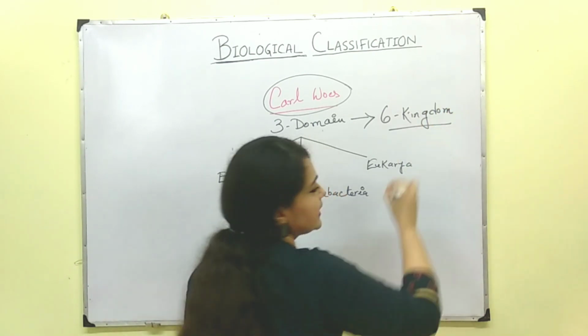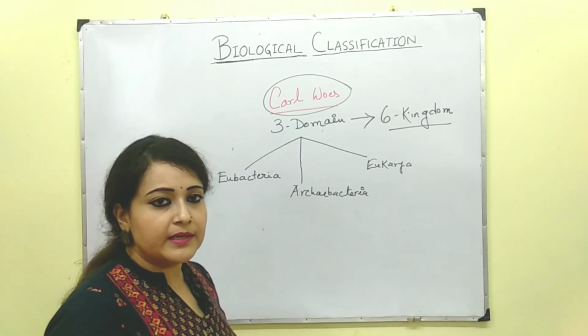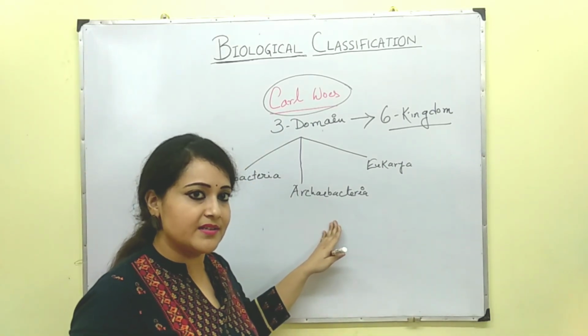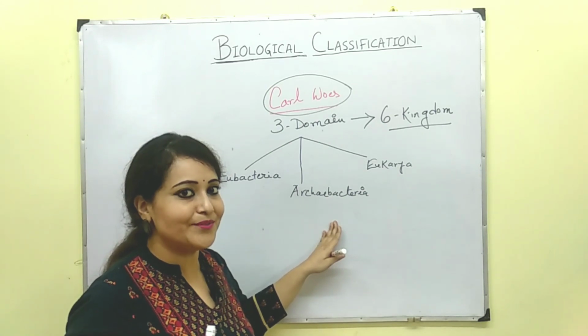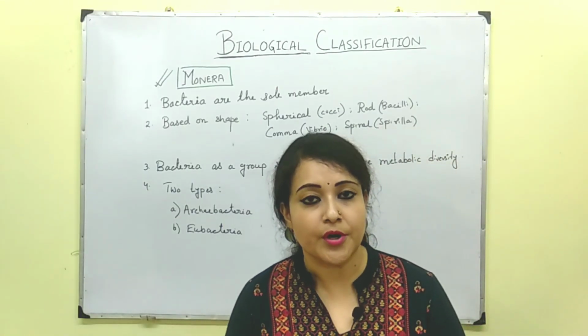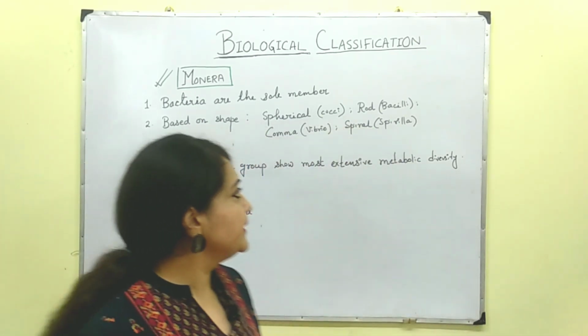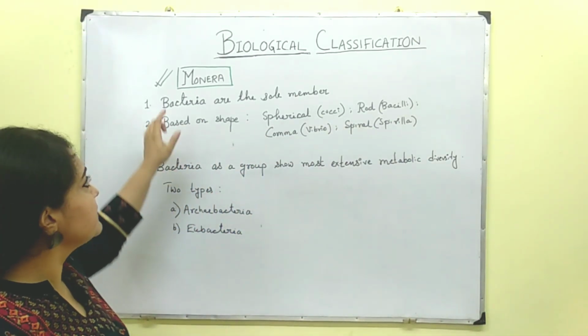So this three domain system of classification finally gave rise to the six kingdom classification. Six kingdoms, because the Monera kingdom was again divided into Eubacteria and Archaebacteria. I hope this much is clear to all of you. Now I am going to talk about the separate kingdoms of the five kingdom classification. Let us begin with the first one, that is Monera.